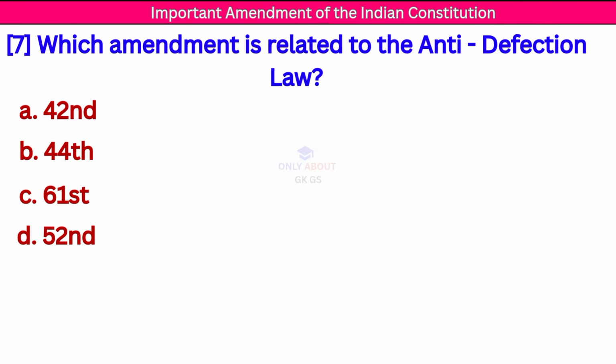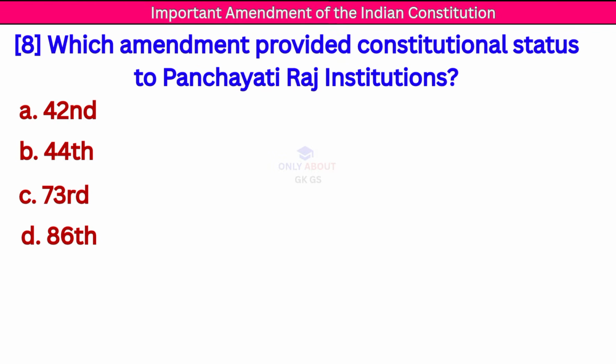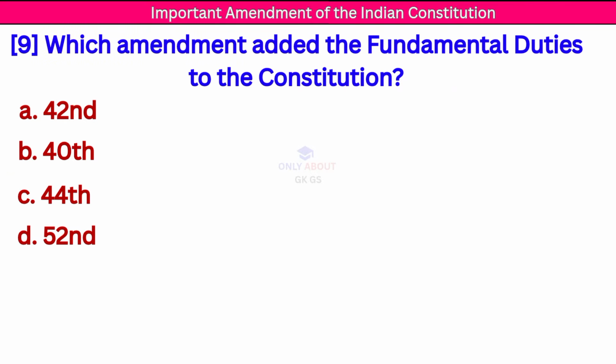Next question: which amendment is related to the anti-defection law? Correct answer: 52nd Constitutional Amendment. Next question: which amendment provides the constitutional status to Panchayati Raj institutions? Correct answer: 73rd Constitutional Amendment.